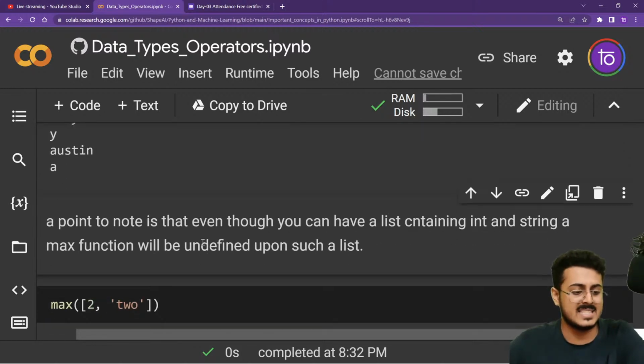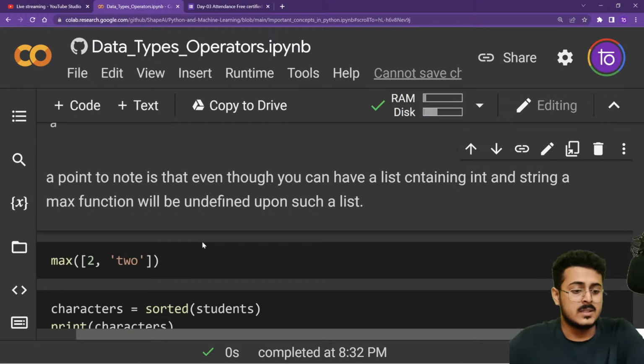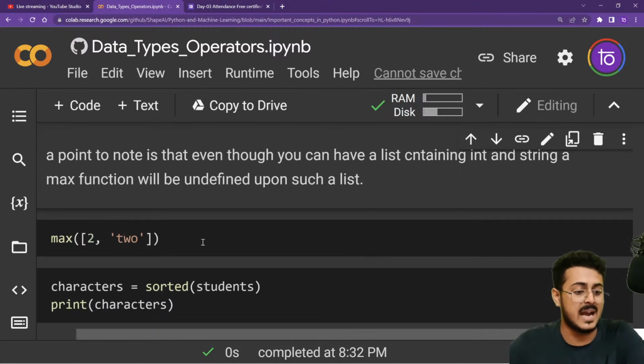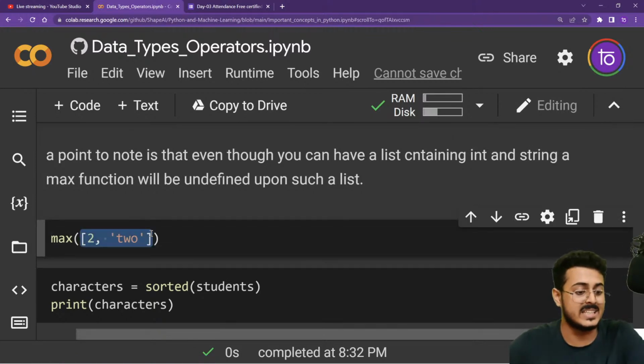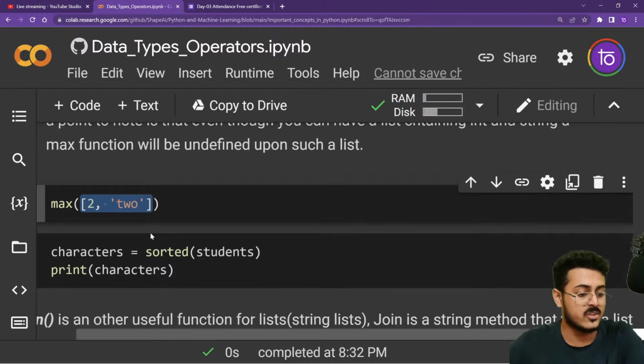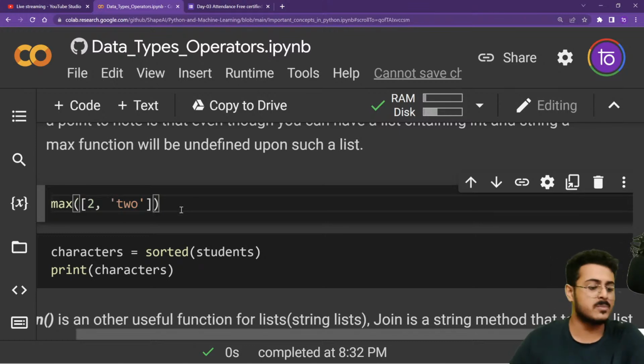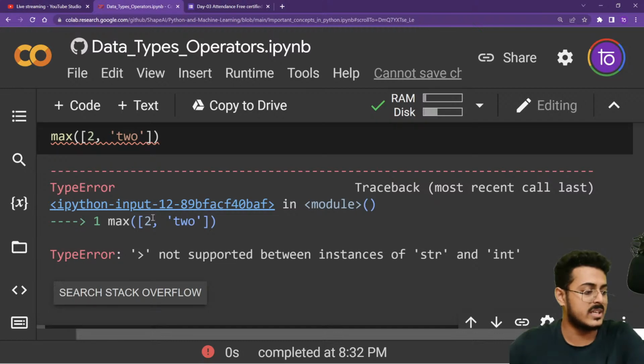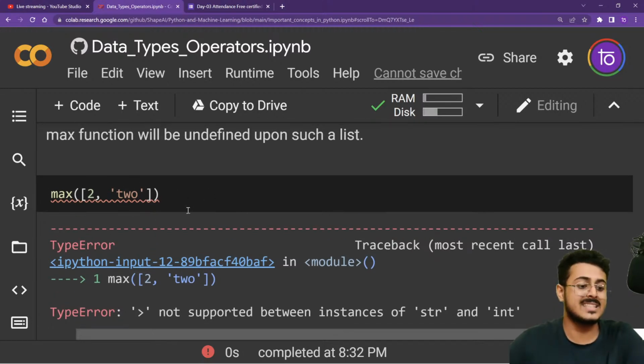Okay, amazing, guys. A point to note: even though you can have a list containing an integer and a string, the maximum will be undefined upon such a list. Okay, you can create such a type of list, but you cannot run max, min, and sorted on these types of lists. It will give you a type error. You need to have a list of the same data type so that you are able to apply max, min, and sorted on them.